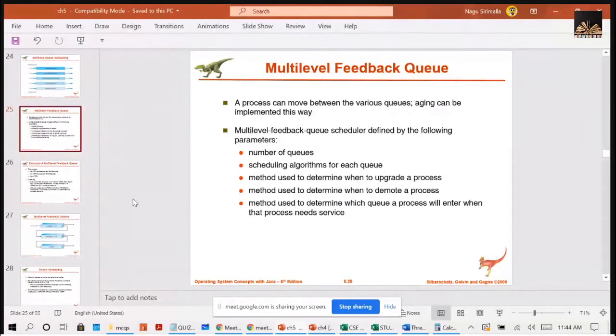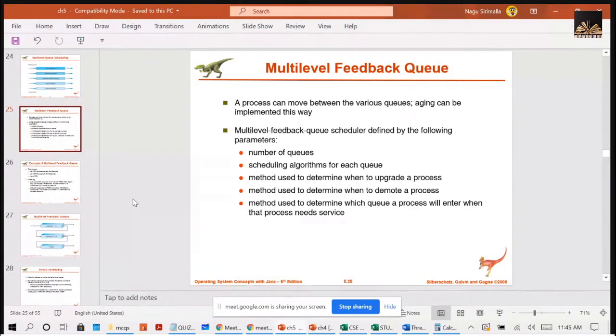And if a process waits too long in a lower priority queue, it will be moved to the high priority queue. So in this form, you are going to avoid the starvation problem. You are categorizing the processes according to the CPU burst, and in between, when a process is taking too much CPU time, it will be moved to the lower level queues. And if a process is waiting for a long amount of time, then that will be moved to the high priority queues.